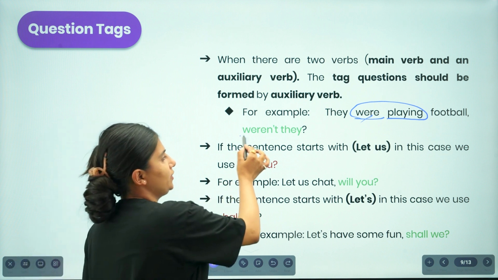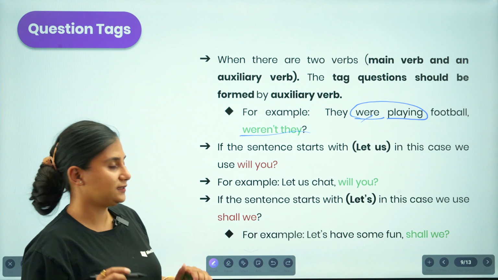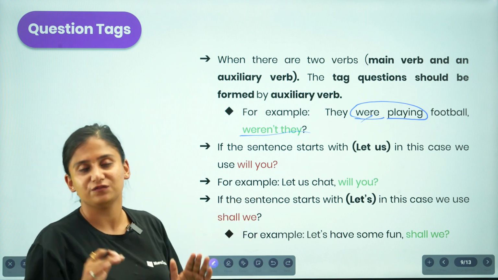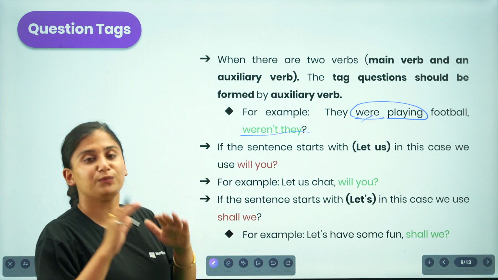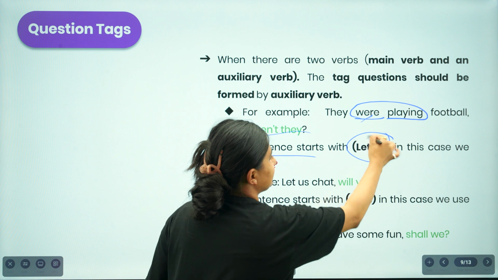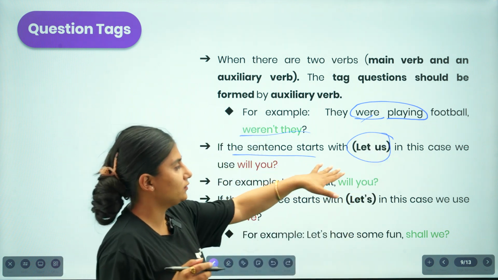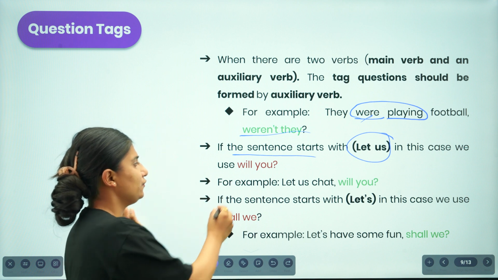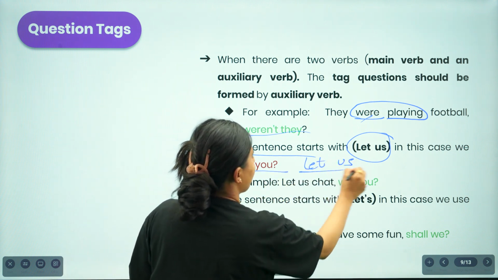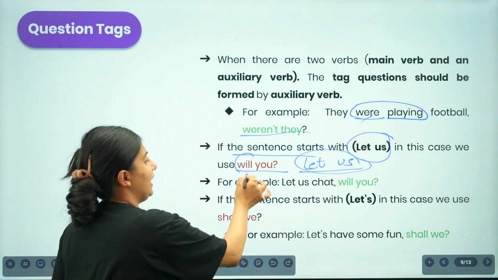So the question tag would be weren't they. So now many of us consider this quite difficult, let us and let's. It's quite very simple. So let me make you guys clear again. If the sentence starts with let us, in this case we use will you.